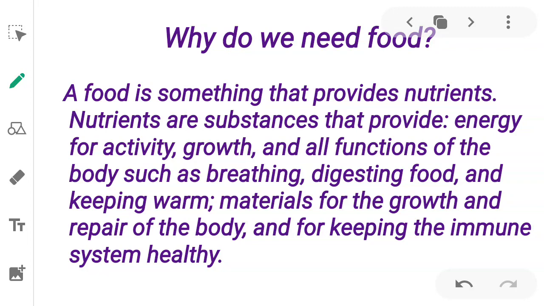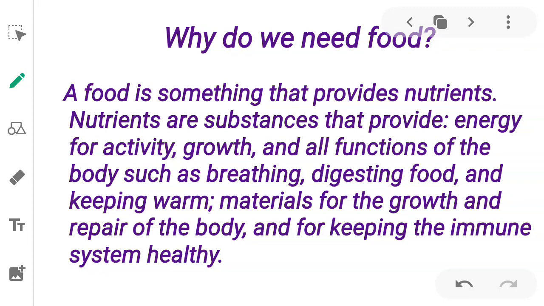So let's see. A food is something that provides nutrients. So what does nutrients mean? What does food provide us with? Food provides us with nutrients. So nutrients क्या होते हैं? Nutrients are substances that provide energy for activity, growth, and all functions of the body, such as breathing, digesting food, and keeping body warm, materials for the growth and repair of the body, and for keeping the immune system healthy. So why do we need food?